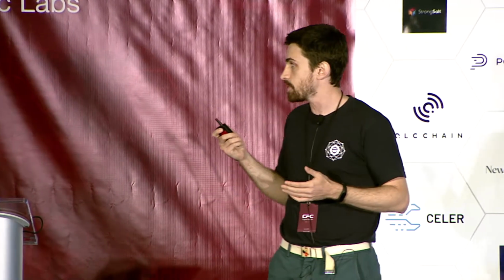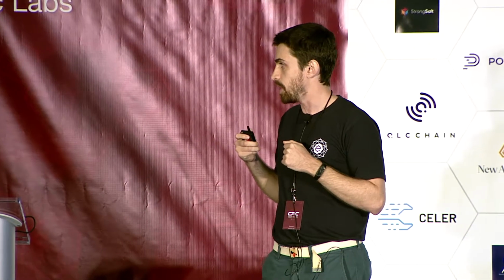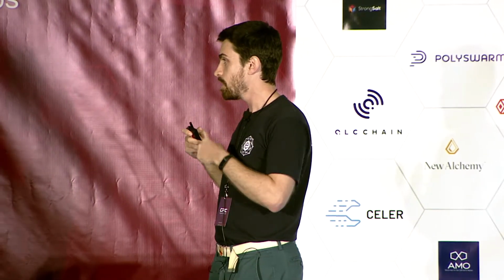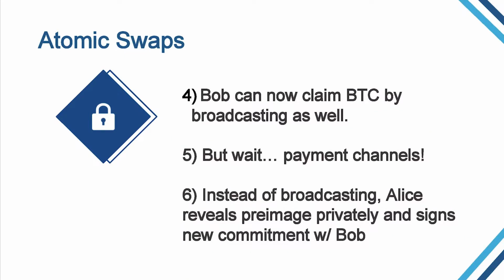So a quick example here: Alice creates the preimage and hashes it. She signs a transaction paying Bitcoin to Bob, and she gives the transaction to Bob. Bob can't claim this transaction because he doesn't know the preimage. But what he can do is create a Litecoin transaction to Alice and use the same hash lock. So when he gives it to Alice, for Alice to claim it, she has to broadcast it along with her preimage. That's step 3 here. Once that preimage is broadcast, now Bob knows it. Now Bob can claim the Bitcoin transaction that was sent to him.